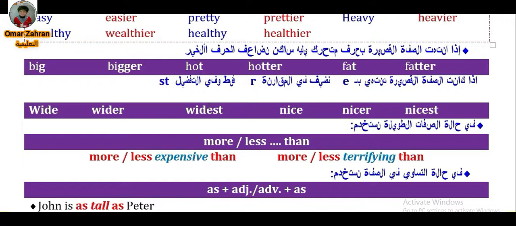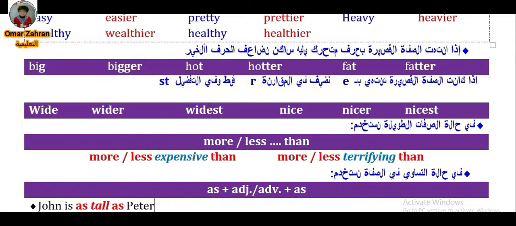These we call short adjectives. But for the long adjectives, as expensive, interesting, difficult, we put more before the adjective and then than. Okay, as for the superlative, we put the most before the adjective, or the least.